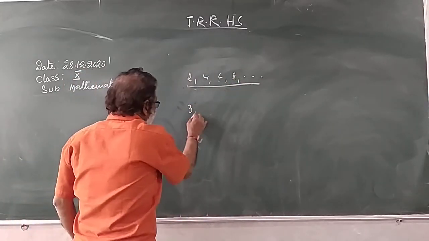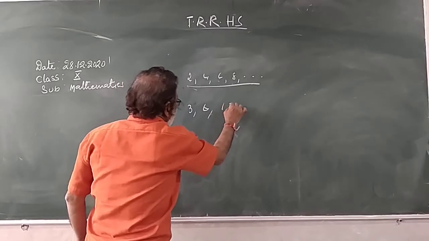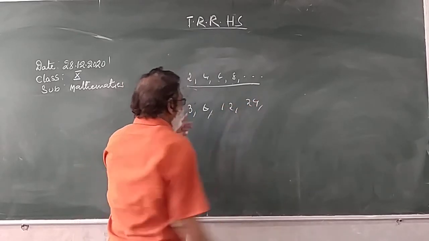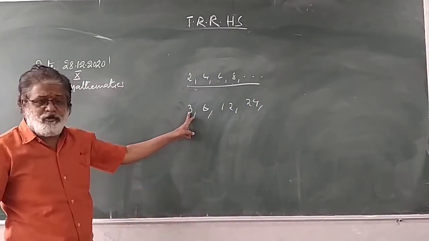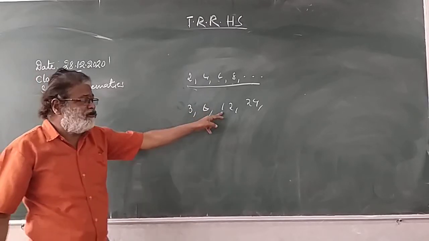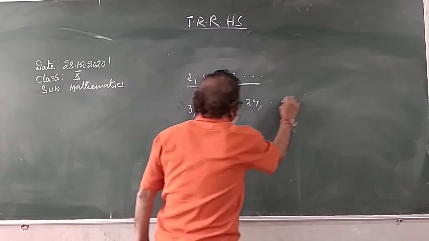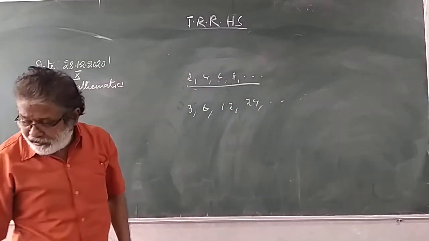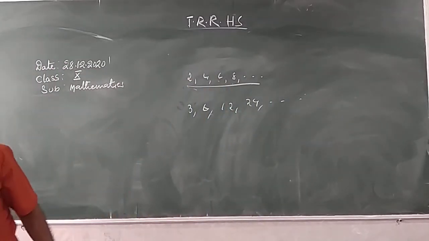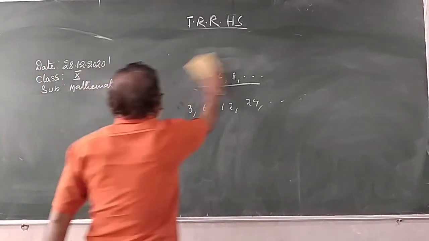One more: 3, 6, 12, 24. 3 multiplied by 2, we got 6. 6 to 12, 12 to 24, 24 to 48, 48 to 96, and so on. This is also a sequence or progression. So I hope you clearly understand about the sequence or progression.